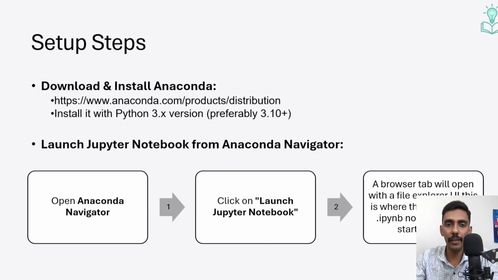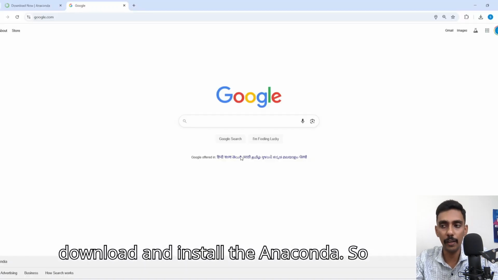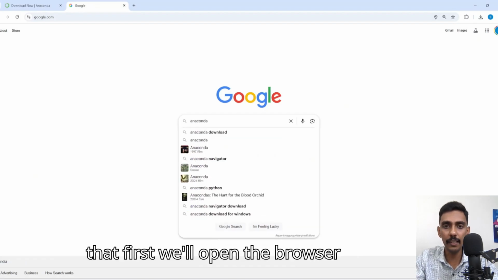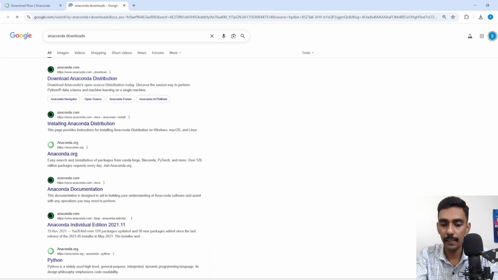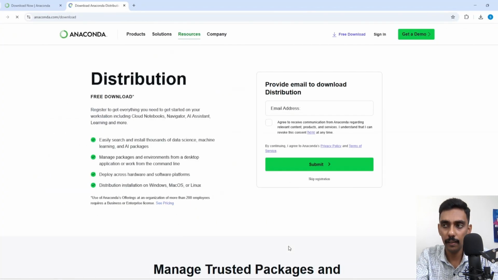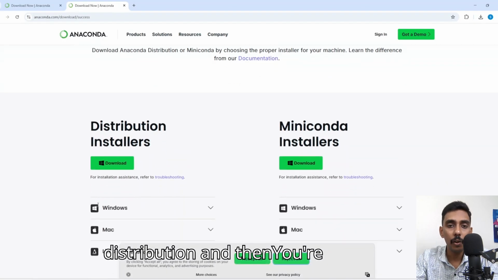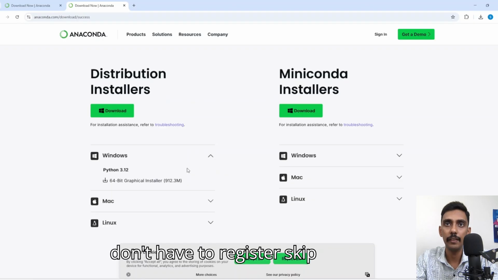Right, now we'll download and install Anaconda. How will we install it? First, we'll open the browser and type in Anaconda downloads. Then you click on Anaconda Distribution, and click on skip registration. You don't have to register.